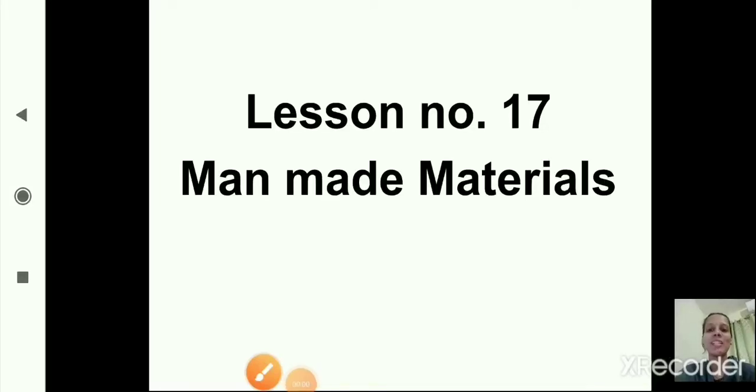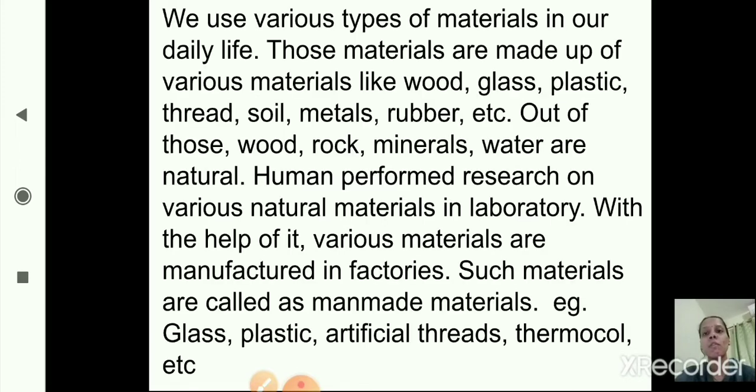Good morning students. In the previous session we have completed lesson number 16, reflection of light. Now today we'll start with the new lesson, lesson number 17, man-made materials. So first we will see what man-made materials are.